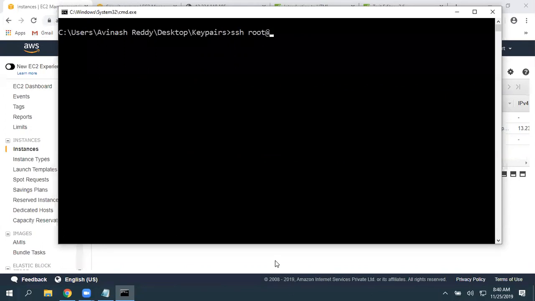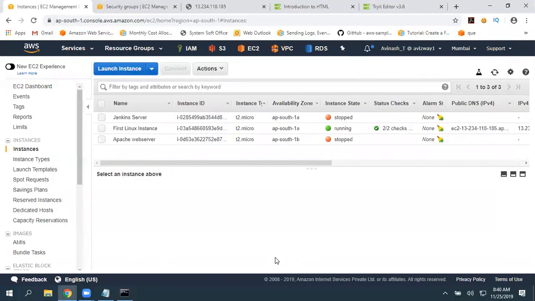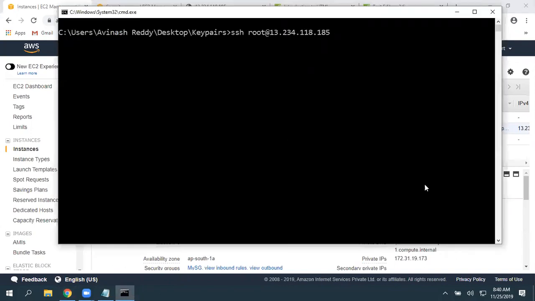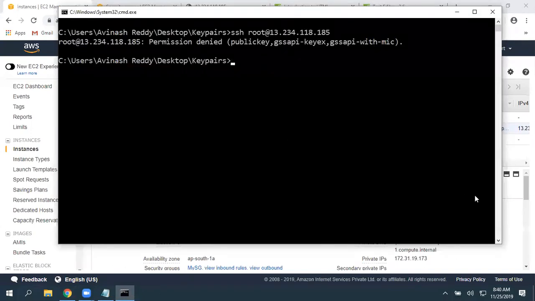Seems we have not restarted the SSHD service. Okay. We need to restart the service as we performed some more configuration changes. Let's see. Even root at the rate, it is saying permission denied. Let's use that earlier one.